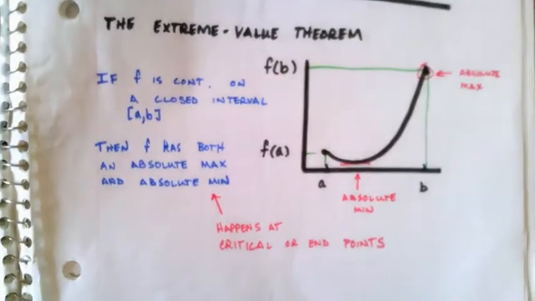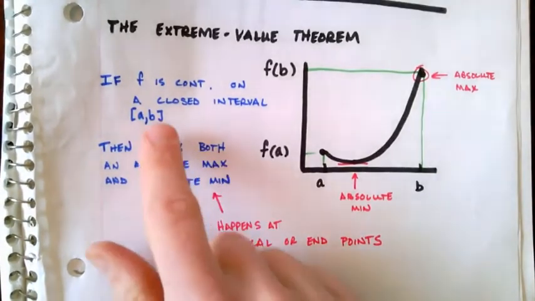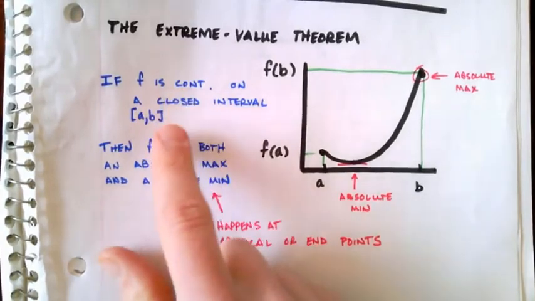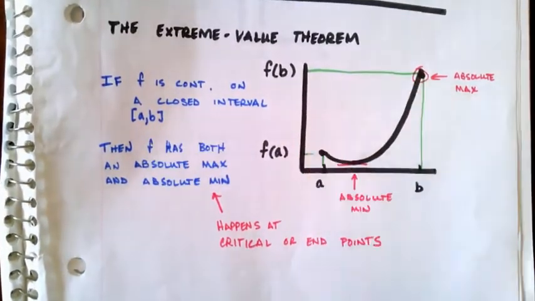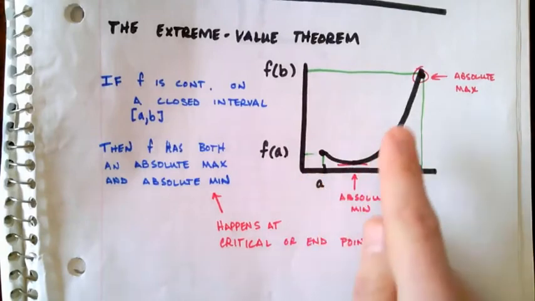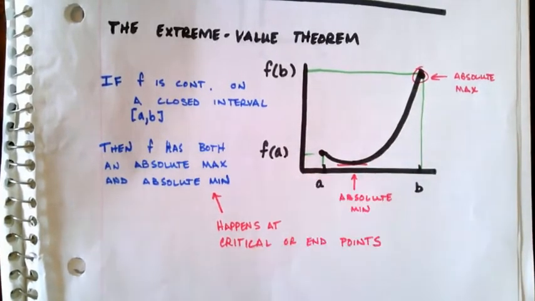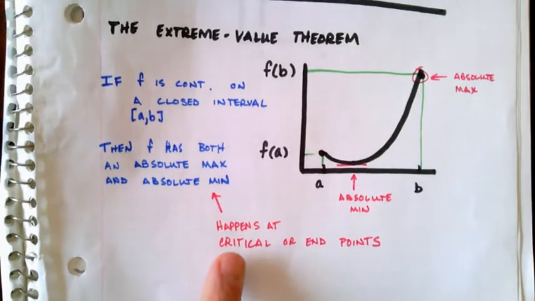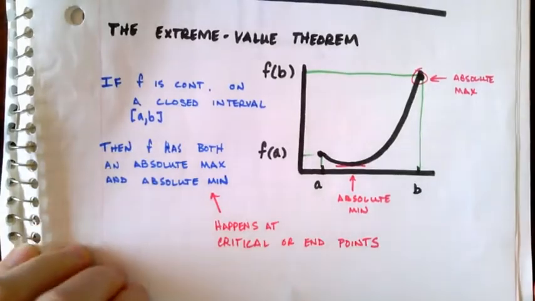And this one says that if your function is continuous on a closed interval, which means that it includes the endpoints, then it is guaranteed to have an absolute maximum somewhere and an absolute minimum somewhere. And we learned last week that that has to happen at either critical points or at endpoints.